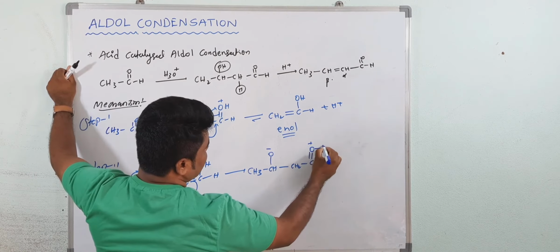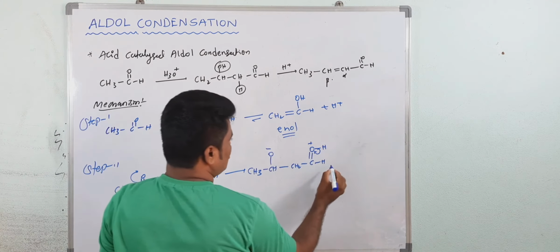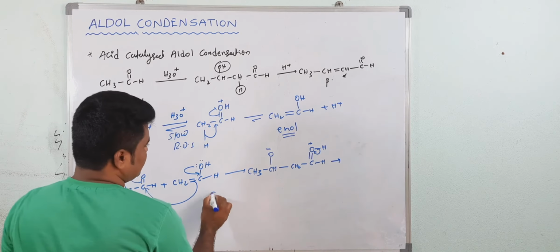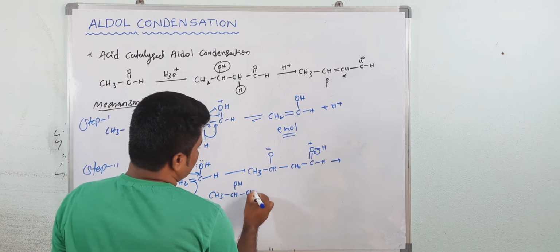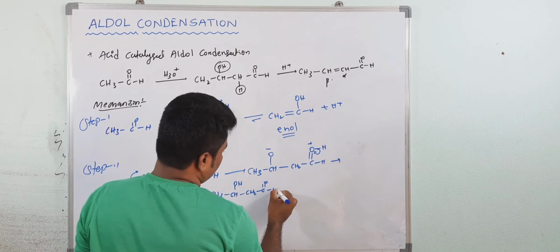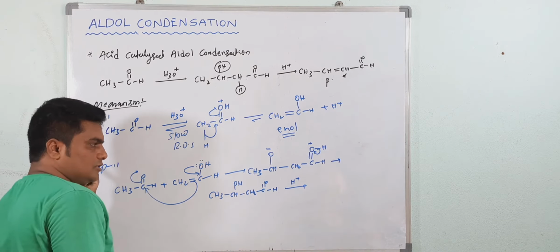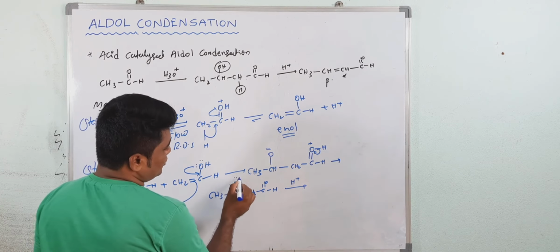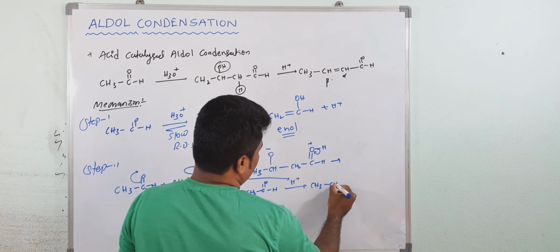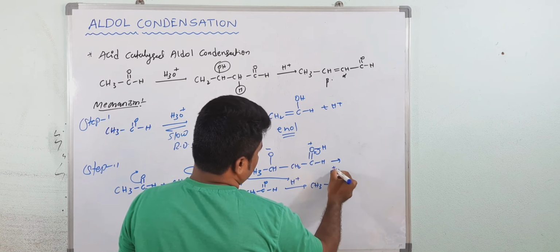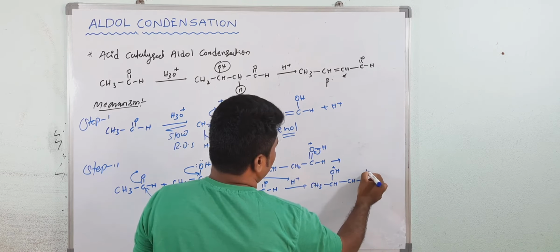Okay. Now this oxygen takes the sigma electrons. Now this O minus will take H. So now you will get CH3, CH, OH: beta hydroxyaldehyde you got. Then after that what happened here? Protonation will take place first. Now CH3, here OH plus, and this is CH2 and C double bond OH.